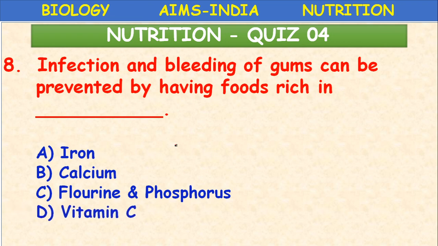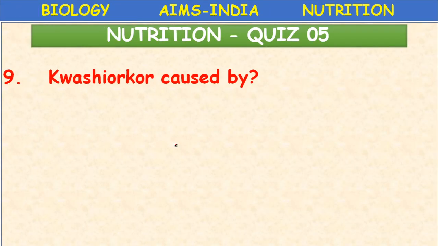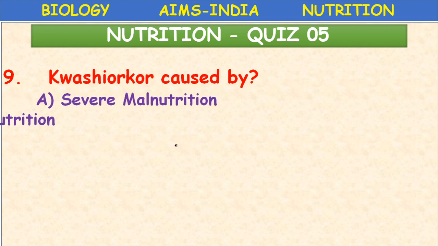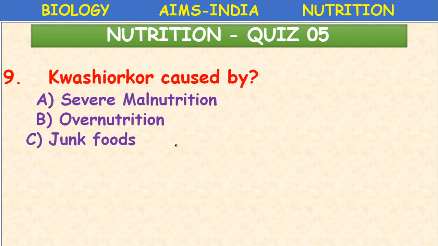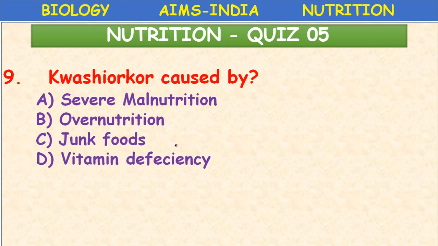Last one is vitamin C. Which is the correct one? Bleeding of gums. Vitamin C. Kwashiorkor is caused by severe malnutrition, overnutrition, junk foods, vitamin deficiency. Kwashiorkor is caused by deficiency of proteins. Okay, so severe malnutrition.